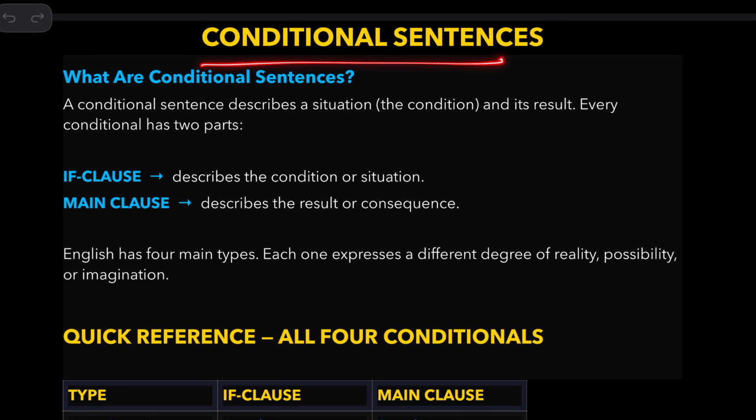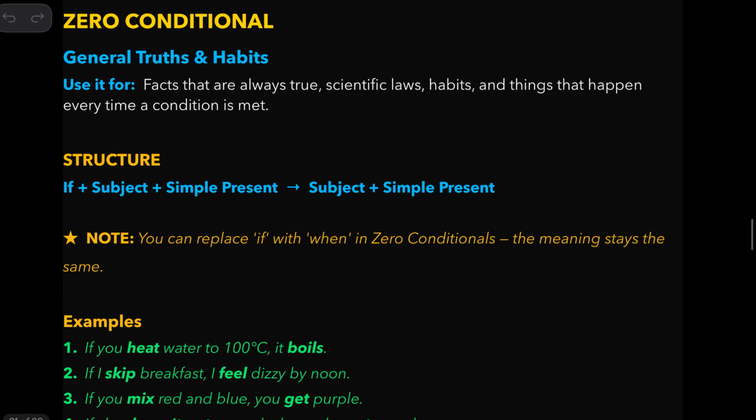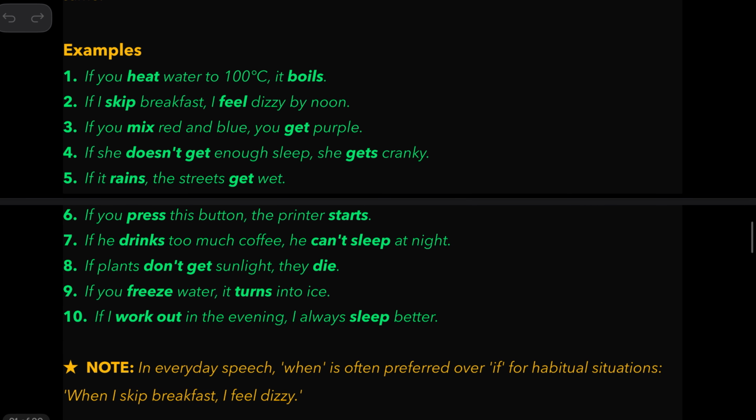Conditional sentences. We have something called zero conditional. Look at this. If you heat water to 100 degrees, it boils. If I skip breakfast, I feel dizzy by noon. If you mix red and blue, you get purple.